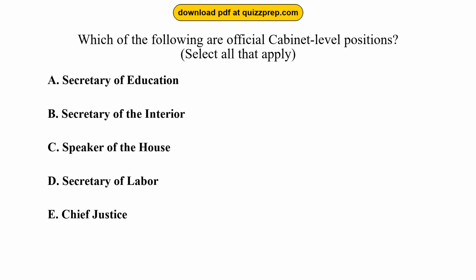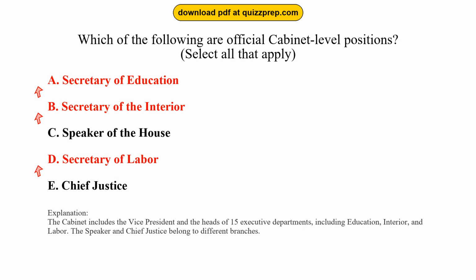Question 6. Which of the following are official cabinet-level positions? Option A, Secretary of Education. Option B, Secretary of the Interior. Option C, Speaker of the House. Option D, Secretary of Labor. Option E, Chief Justice. The correct answers are options A and B and D: Secretary of Education, Secretary of the Interior, Secretary of Labor. The cabinet includes the vice president and the heads of 15 executive departments, including Education, Interior, and Labor. The Speaker and Chief Justice belong to different branches.